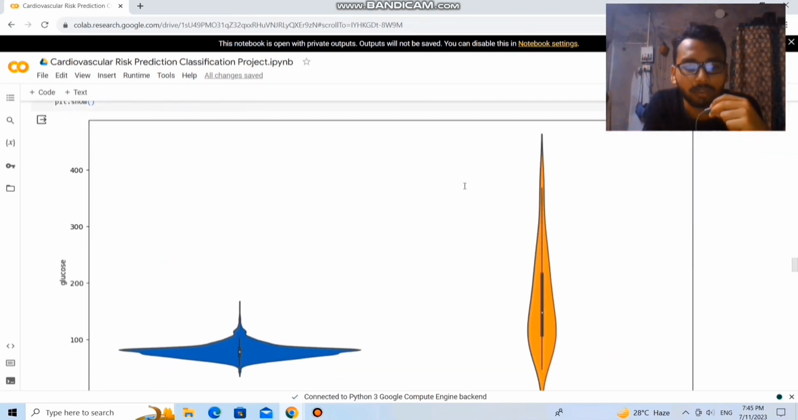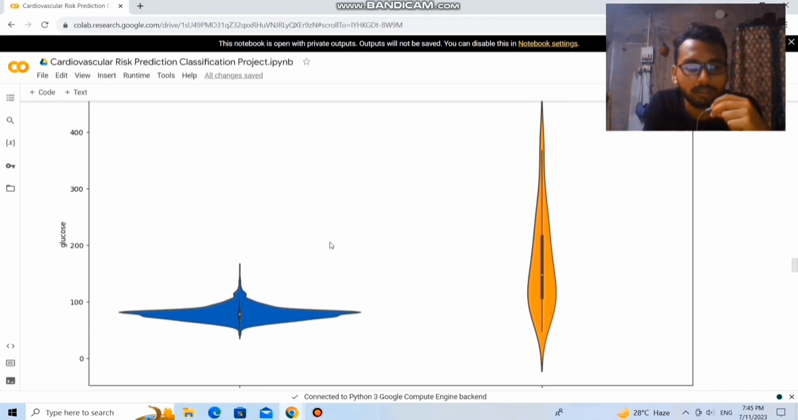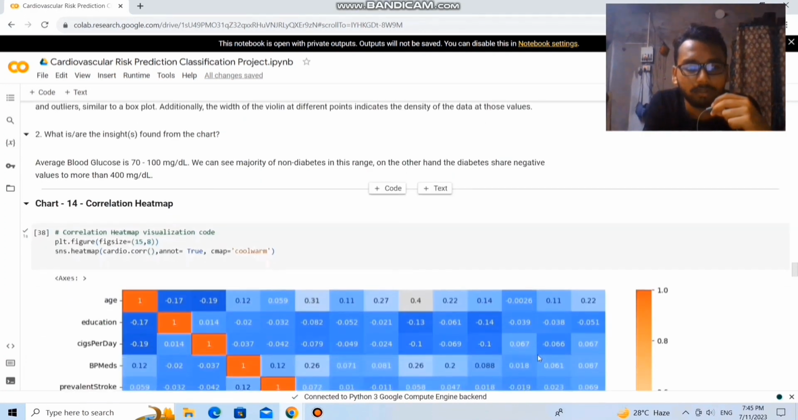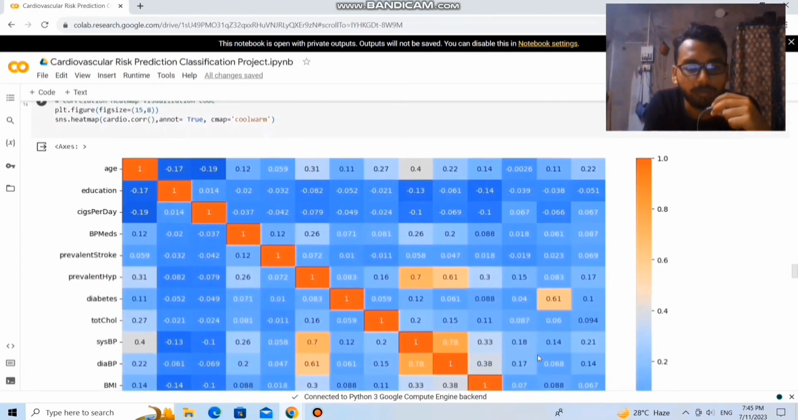Diabetes and glucose. From the graph here we can understand that the people who have a higher glucose level are more prone to diabetes, and the people who have a lower glucose level are also prone to diabetes. So here is the correlation heat map.